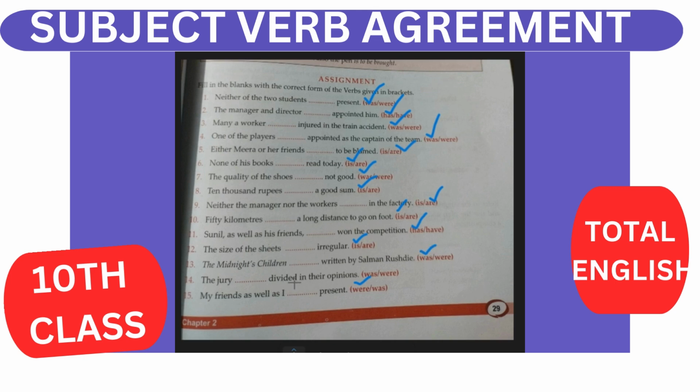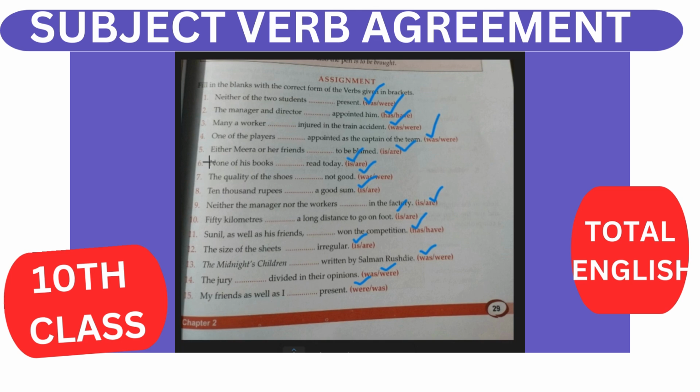The jury they divided. Jury is your collective noun. Here divided is given, so this is plural, were. If it is given the jury selected their chairman or any chief, anything, then the jury was, that is one unit. But here divided is given, so this is plural. The jury were divided, but the jury was selected their chief. Okay, so this is over.